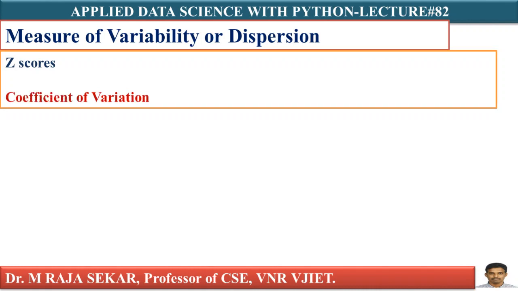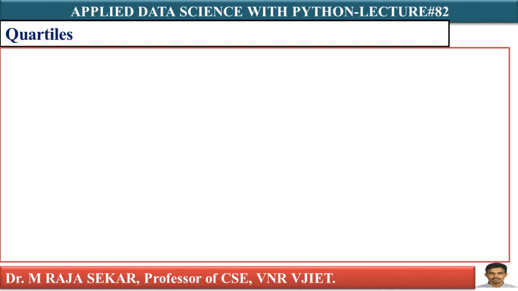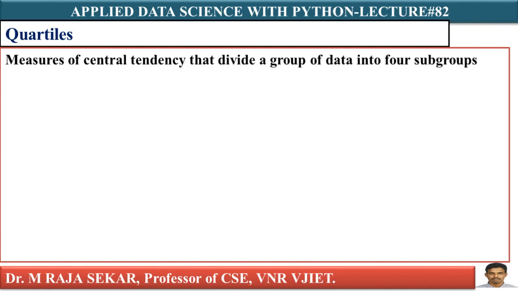This coefficient of variation, in this class only, we will try to understand. Now let me explain quartiles. We already discussed quartiles, even demonstrated what is Q1, first quartile, second quartile, all those things in our previous lectures. Anyway, let me repeat it again.